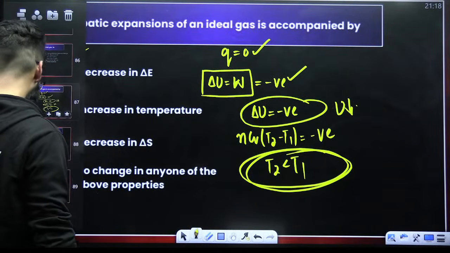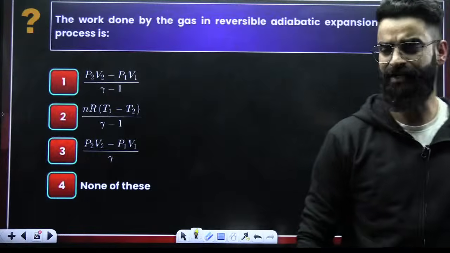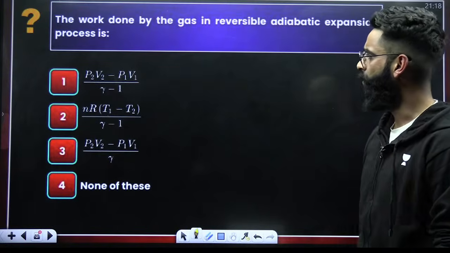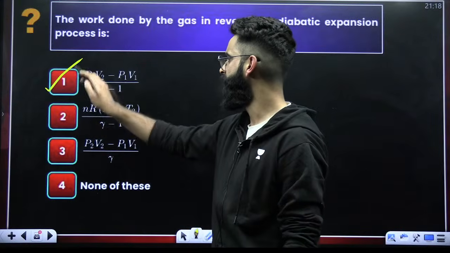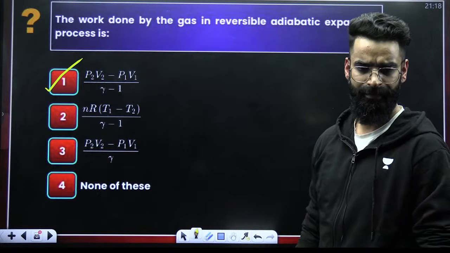Perfect, guys. Do you remember this expression? Work done in case of reversible adiabatic. You should know it. It is P2 V2 minus P1 V1 divided by gamma minus 1. I hope you remember this particular stuff.